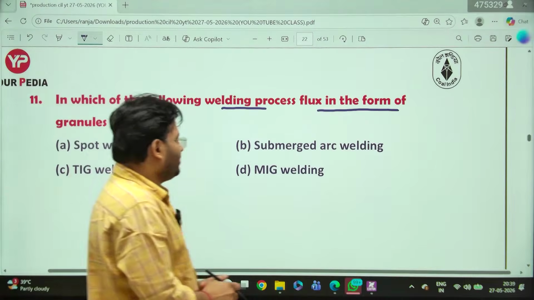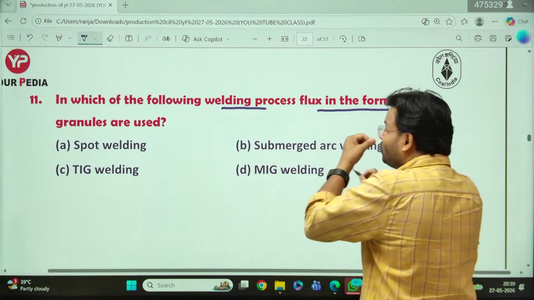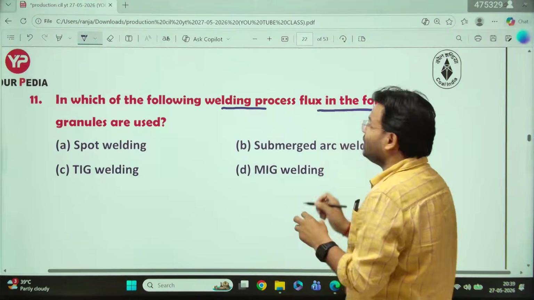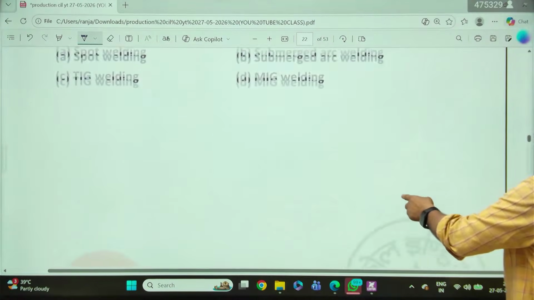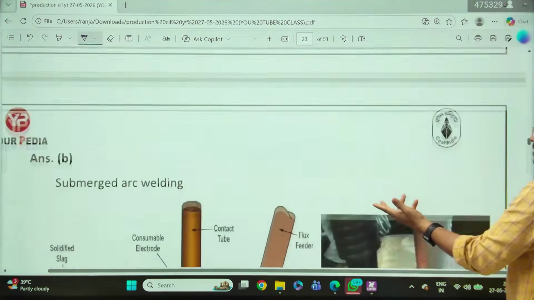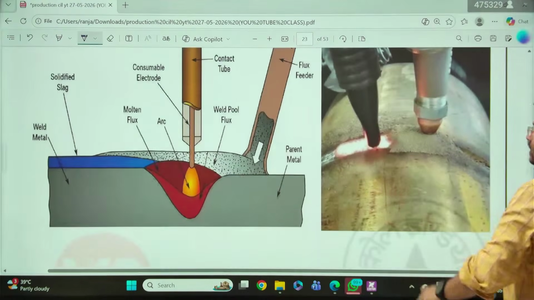Yes, sir. Good. So, in which welding process is flux in the form of granules used? This will be submerged arc welding. Now, sir, why is it called submerged arc? Why is it called submerged arc?